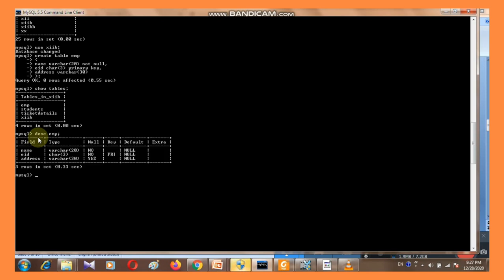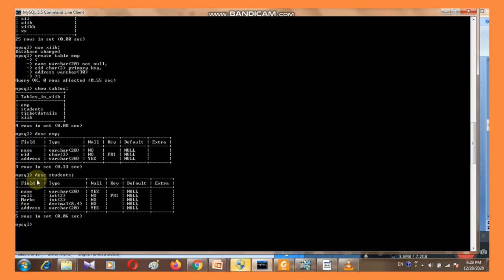Now see the structure of the table. I have declared 3 columns, name, EID and address. Fields are here, types varchar, char, and null value. Because the name column was declared not null, a null value will not be there. Null value means the empty value. EID is the primary key, and address is yes. This way you can see the structure of any table in your database. If you want to see the structure of students, write students and press enter, then see the structure of this table. Now we have learned how we can create a table.